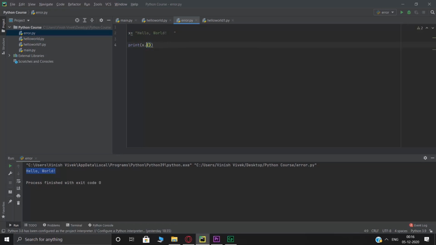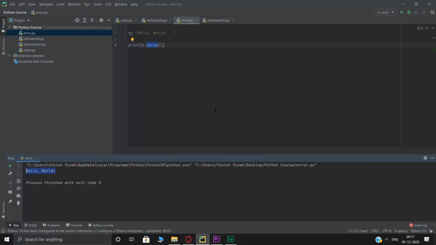If I remove the strip command and I print this, see how much you're getting over here. So this white space got removed when I use the strip command, right? Again, there you go. Got it?